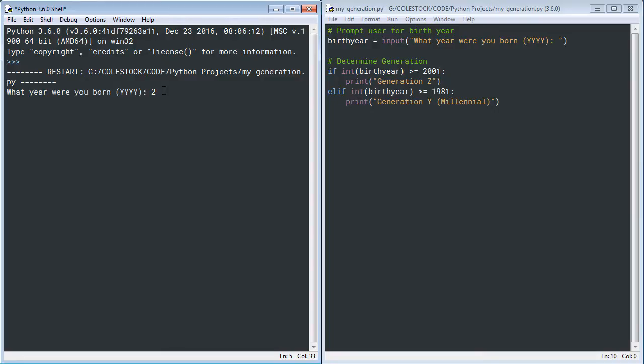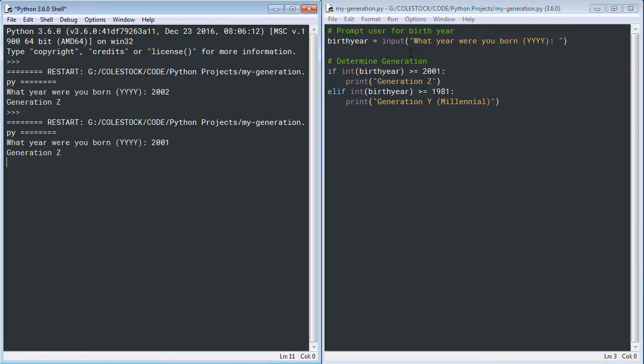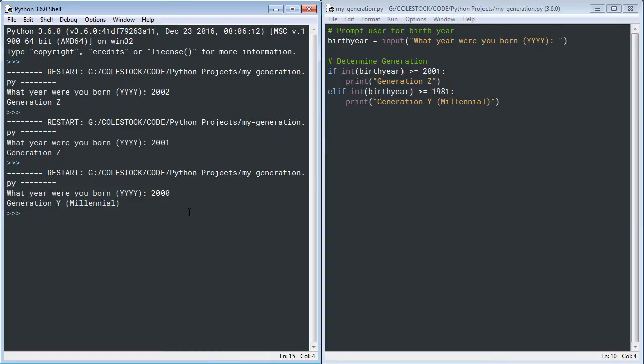Let's say I was born in 2002. Well, it tells me I'm Generation Z. What if I was born in 2001? Once again, Generation Z. But what if I was born in 2000? If I was born in 2000, it would tell me I'm Generation Y, aka a millennial.